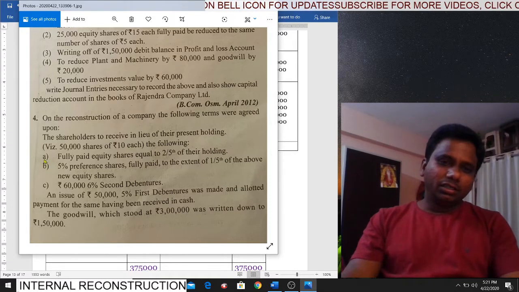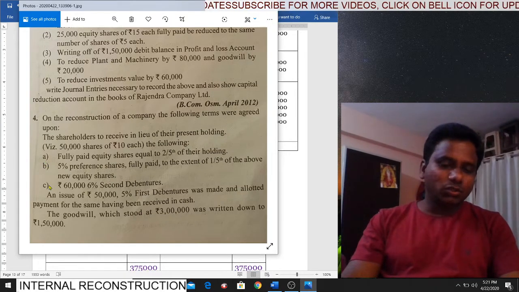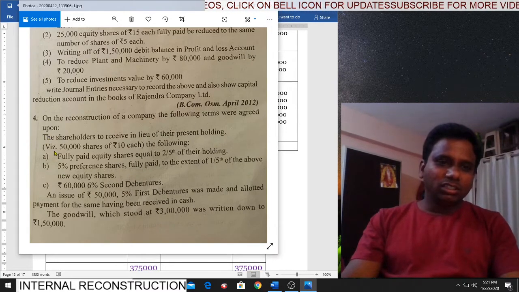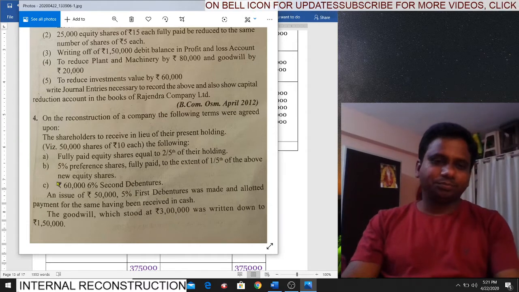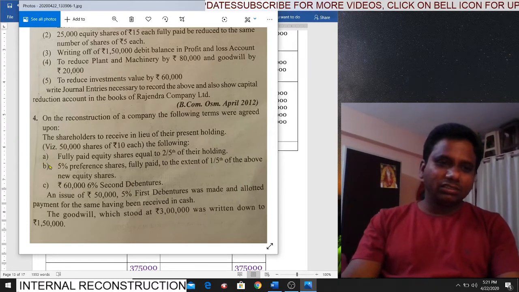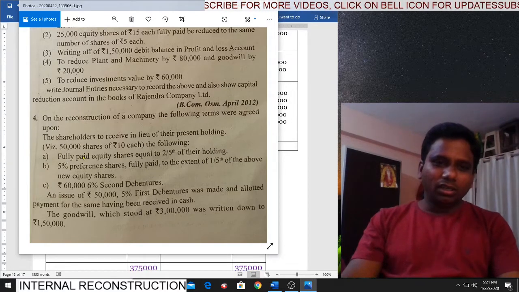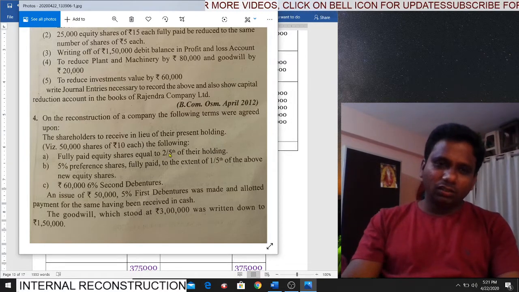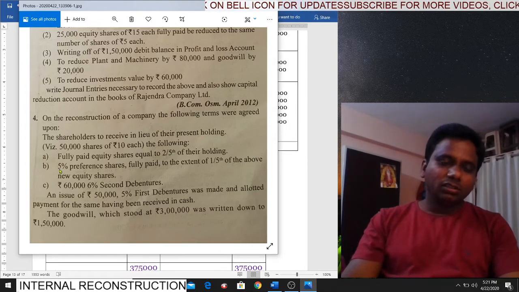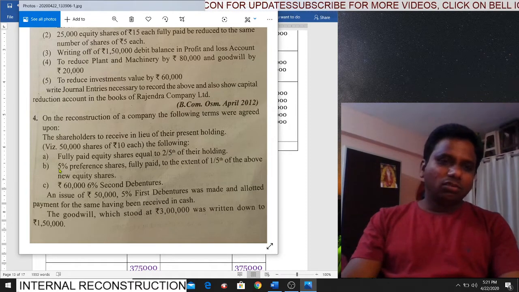Here they are receiving 3 things, A, B, C. Please try to understand the sentence formation. So these points are all one. Instead of their present holding, they are receiving these 3. One, they are receiving equity share capital. How much? 2/5 of their holding. 2 lakhs. Next. What is the other thing they are receiving?